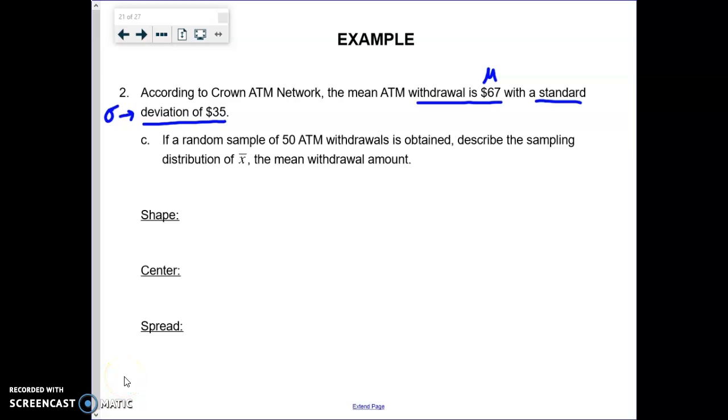Okay, so let's go ahead and take a look at this problem here. If you want to pause the video and see if you can do this on your own, and then we'll come back and take a look at it.